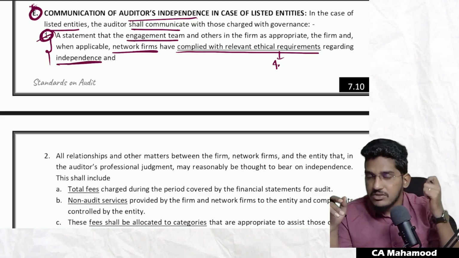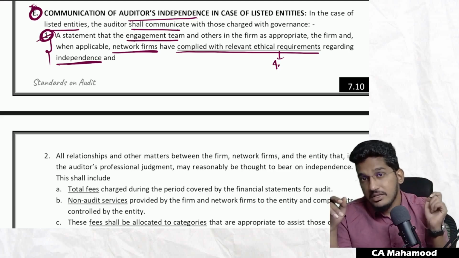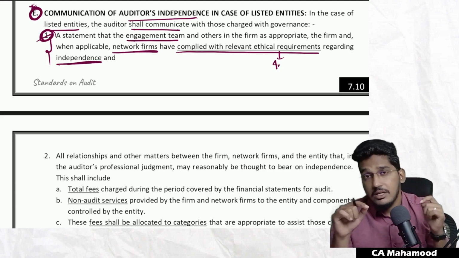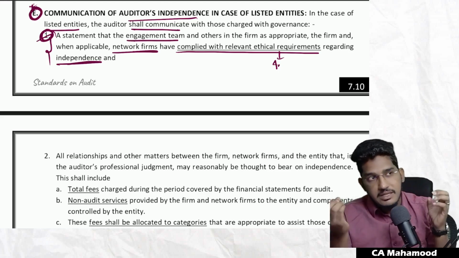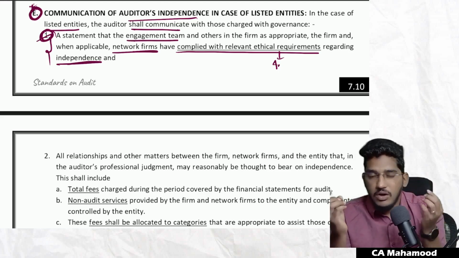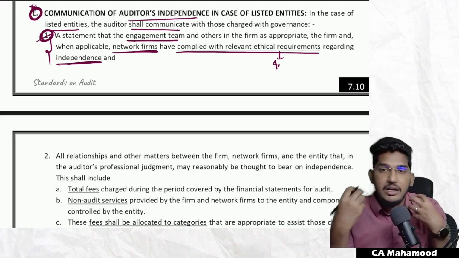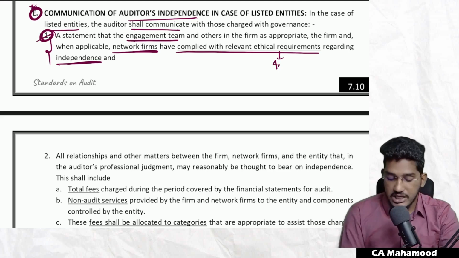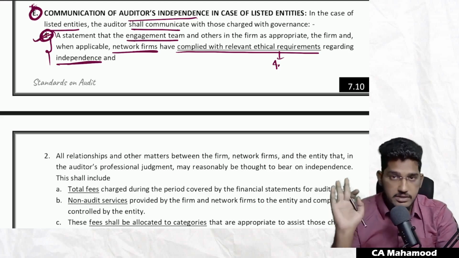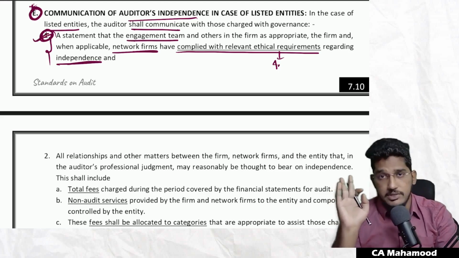Guys, why this much stress on independence in case of listed entities? Because in case of listed entities, common persons like you and me will be involved. If there is any threat on independence, not just one person will be affected, the entire ordinary common public who have invested in that company will get affected. So that's why you have to give a written statement in case of listed entity regarding compliance with ethical requirements and independence.